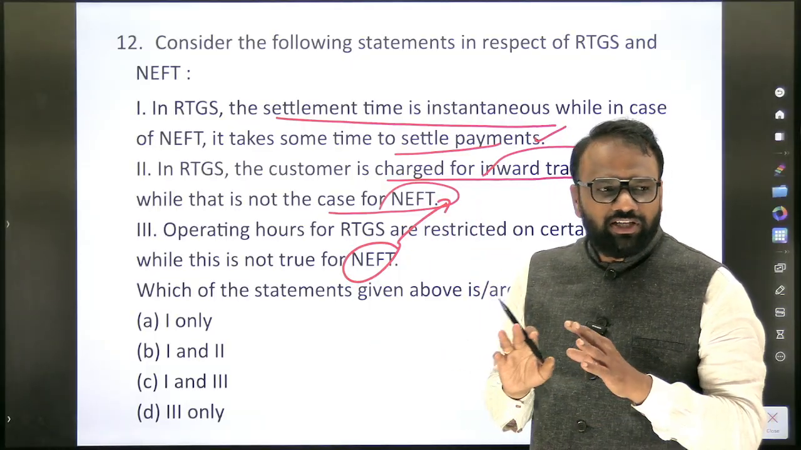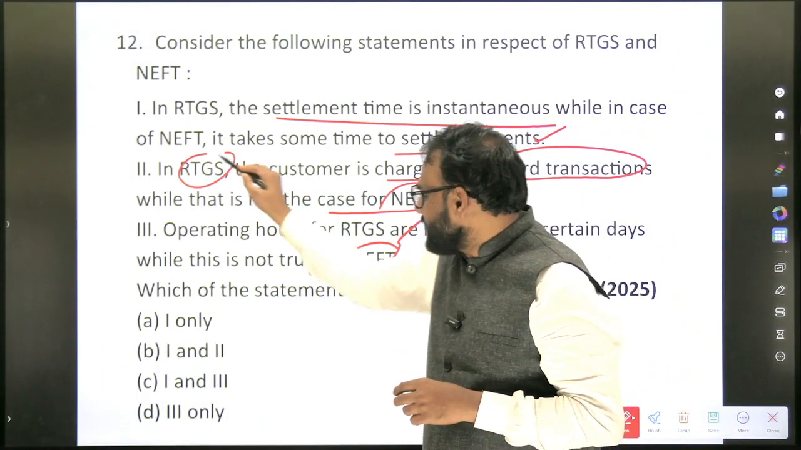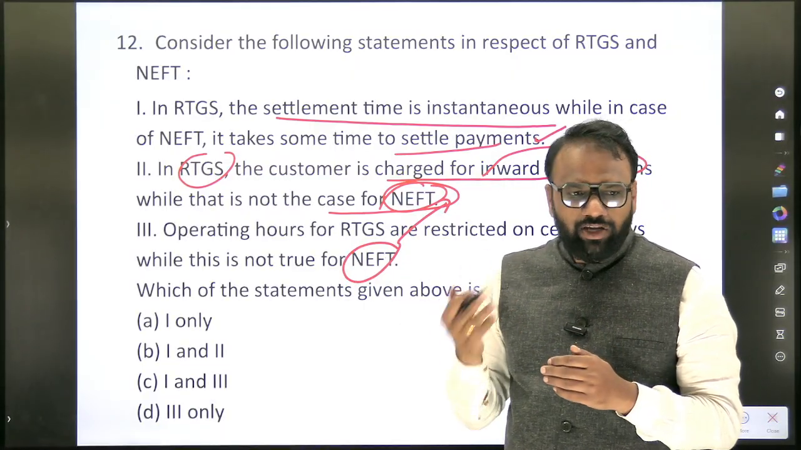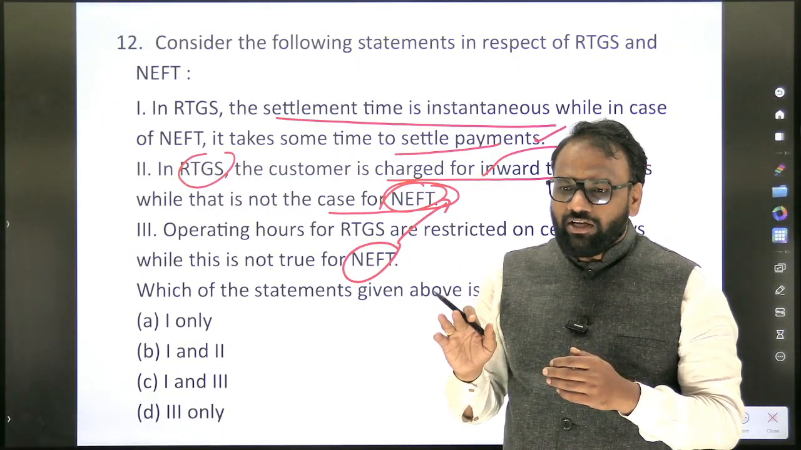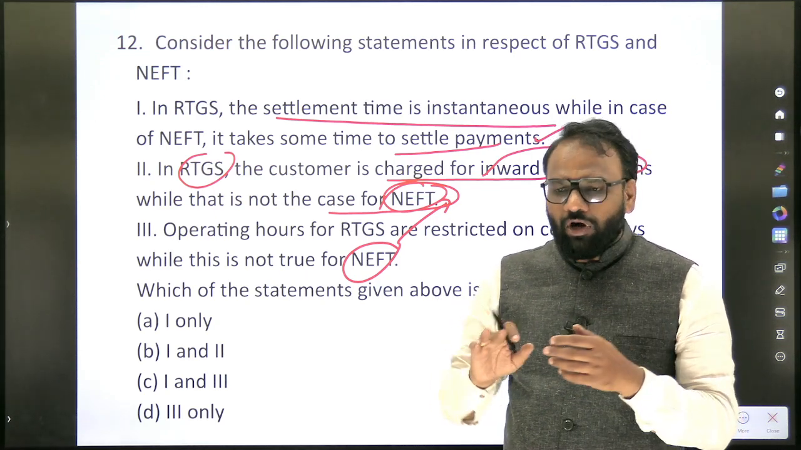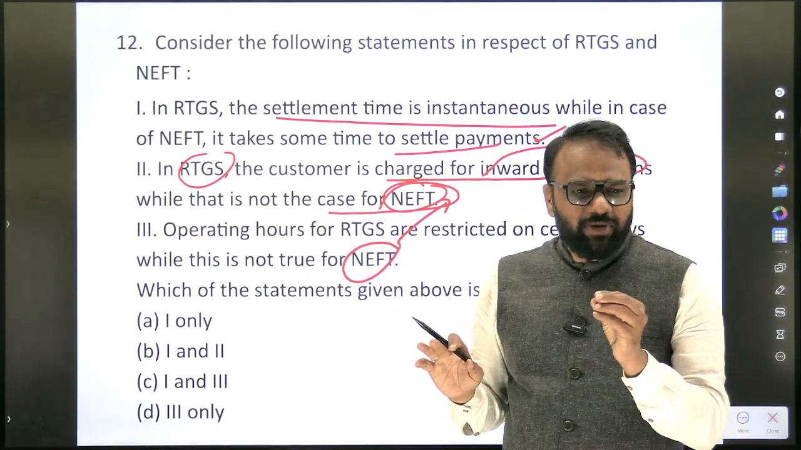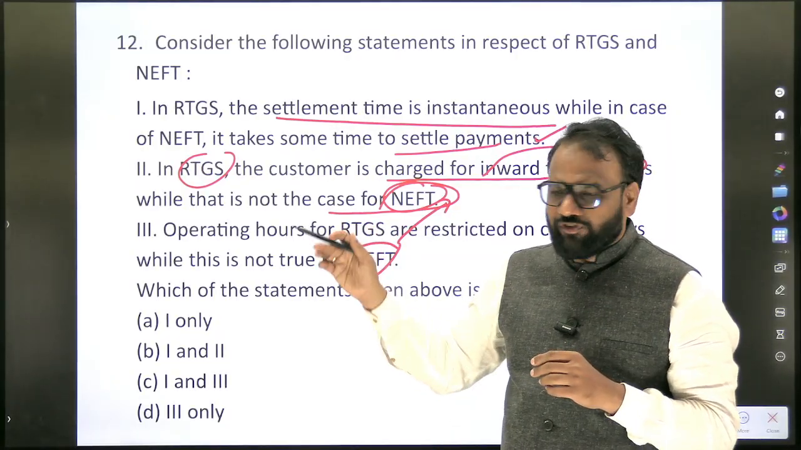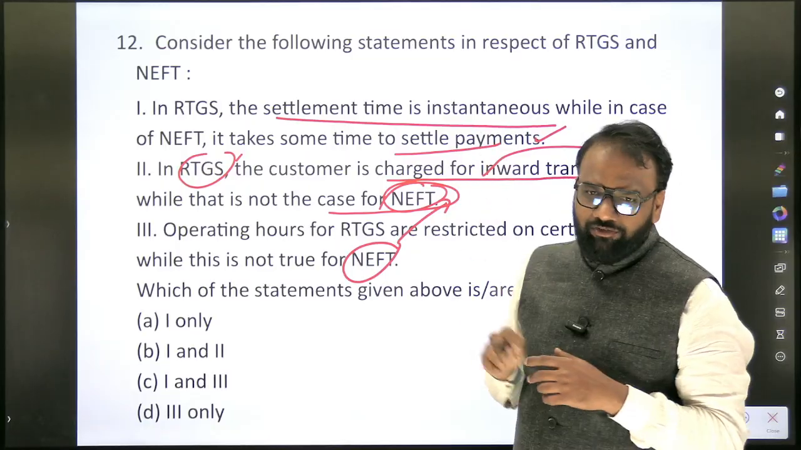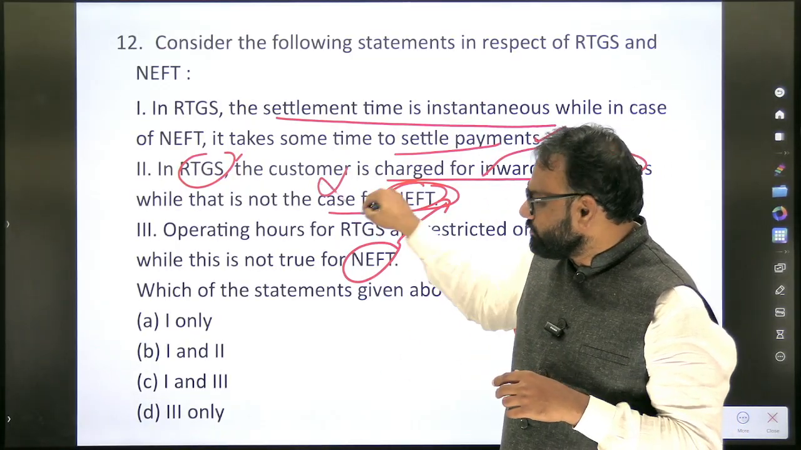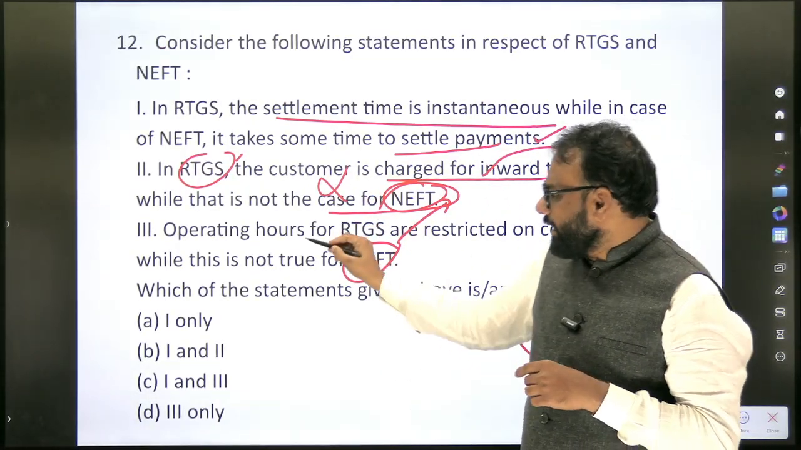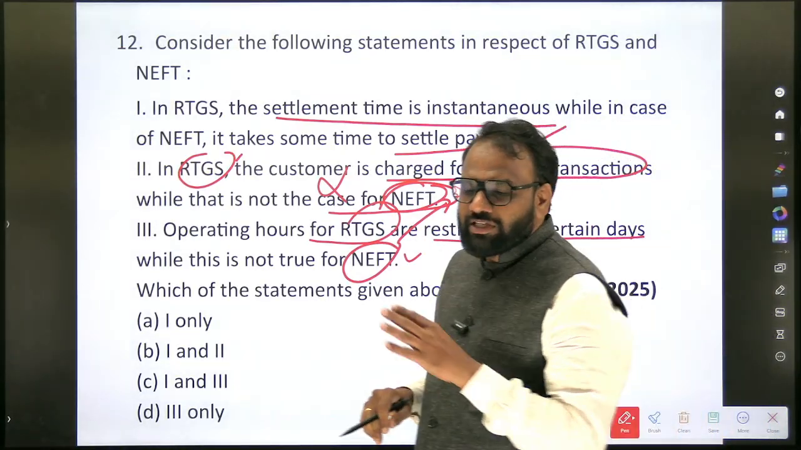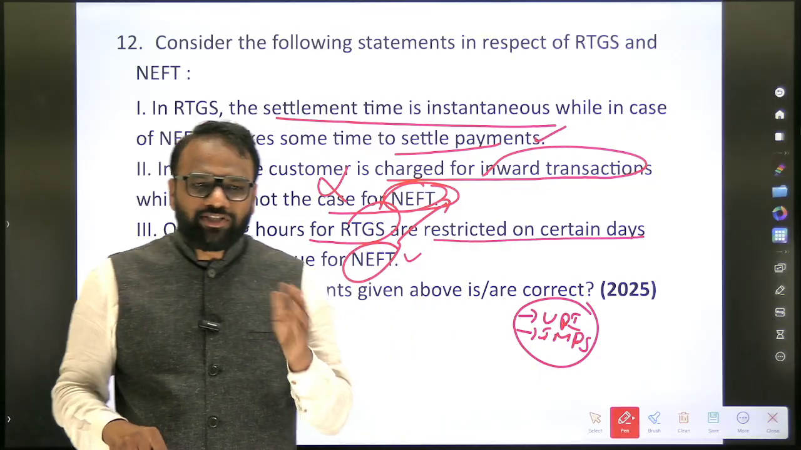This is false in both cases. In both RTGS as well as NEFT, there is no charge for inward or outward transactions, especially when it comes to online transactions. When it comes to offline branches, if you want to do NEFT and so on, some branches may charge you, but generally it is free, whether inward or outward, for both RTGS and NEFT. So it is false. Operating hours for RTGS are restricted on certain days, while this is not true for NEFT. There is no restriction on the operating hours. Both the systems operate.